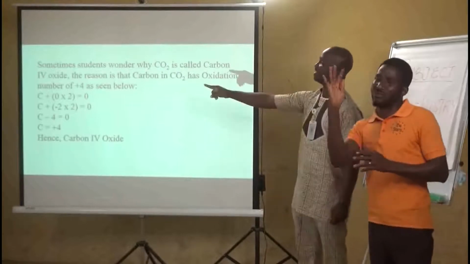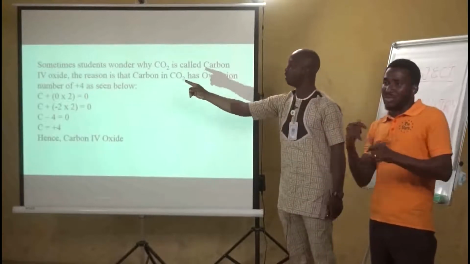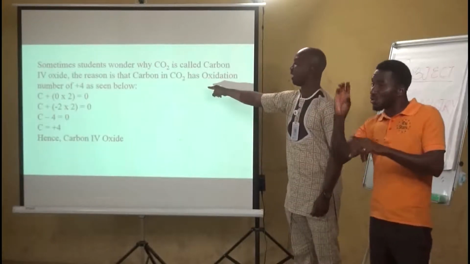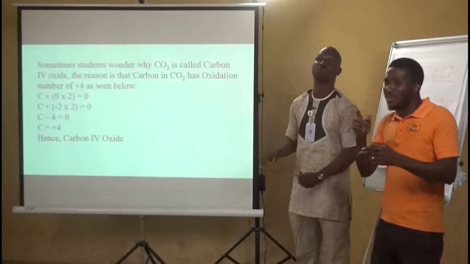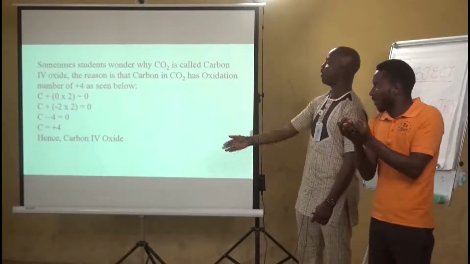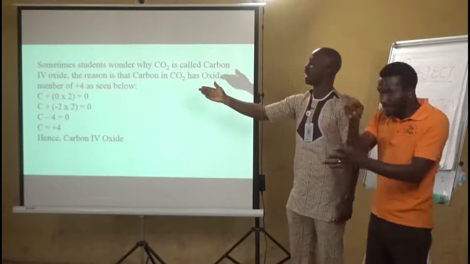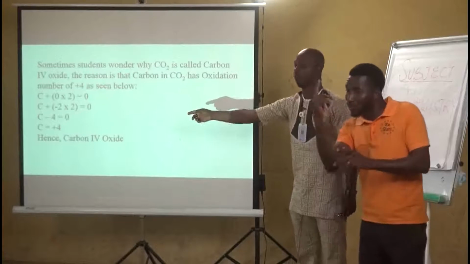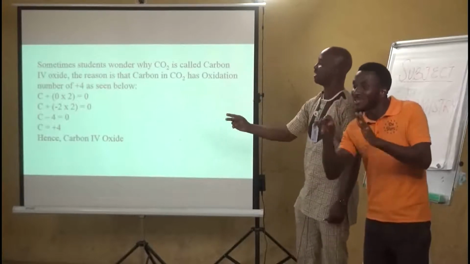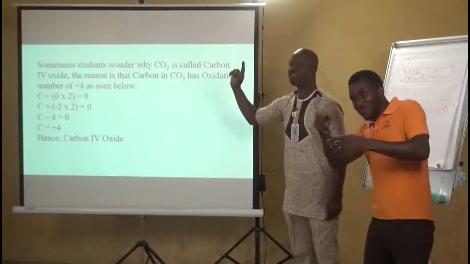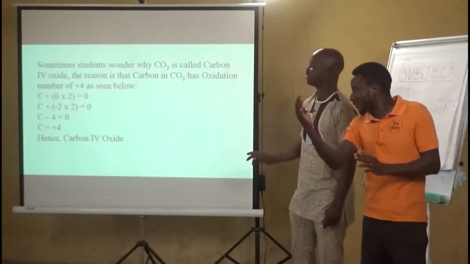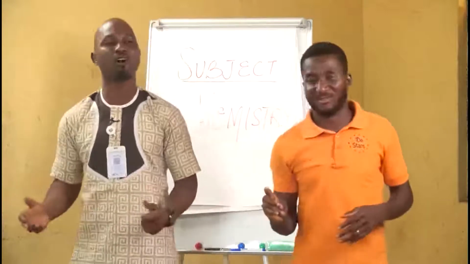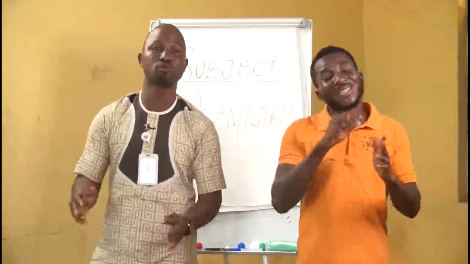And how do we get the 4? We get the 4 by these two arithmetics. Carbon plus oxygen times 2. Why are we multiplying by 2? Because there is 2 in the formula. And it equals 0 because it's a neutral molecule. So if you evaluate it, you have oxygen as minus 2 times 2 equals 0. So minus 2 times 2 is equal to minus 4. So when minus 4 crosses the equality sign, it becomes plus 4. And because the oxidation number of carbon is 4, that is why it is called carbon 4 oxide. In cases where the oxidation number of carbon is plus 2, it is called carbon 2 oxide.